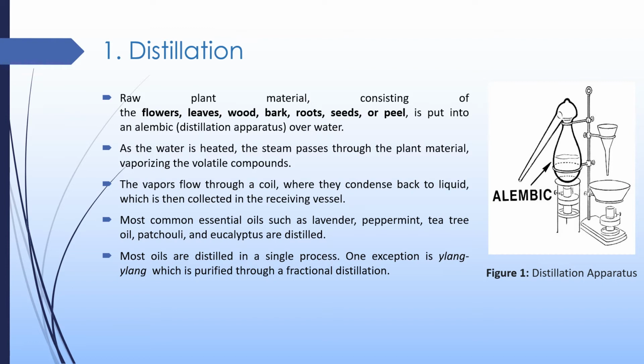Here the vapor is condensed and then goes into separate vessels, so the essential oils are collected separately. The most common essential oils, such as lavender, peppermint oil, patchouli oil, and eucalyptus oil, are produced by steam distillation. Most oils are distilled in a single process except ylang-ylang oil, which is purified through fractional distillation after steam distillation.